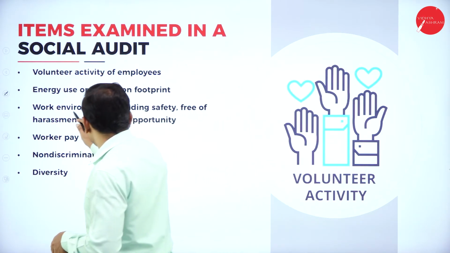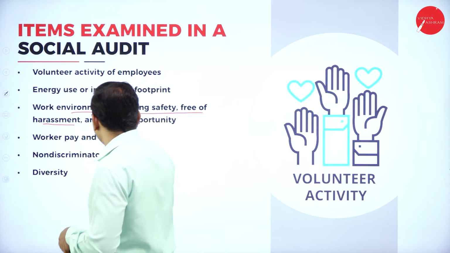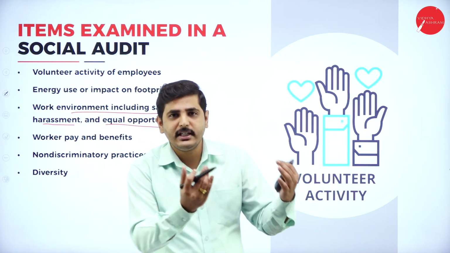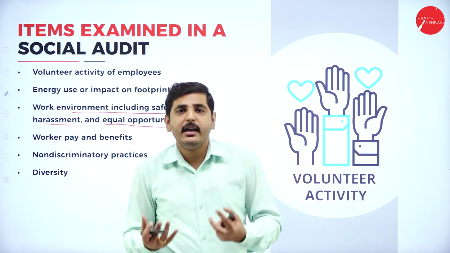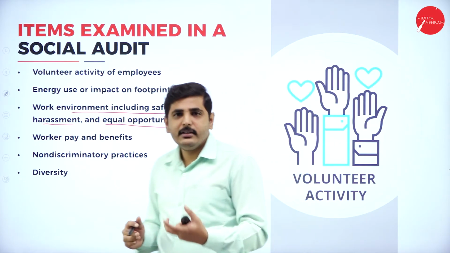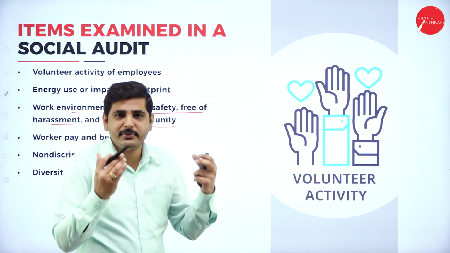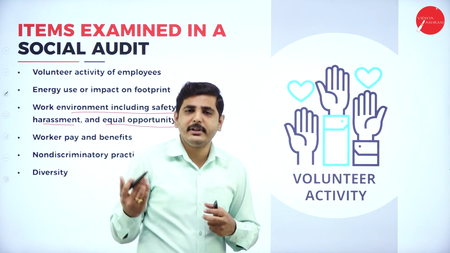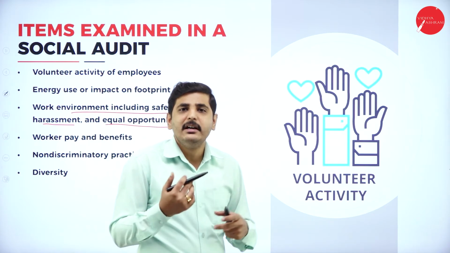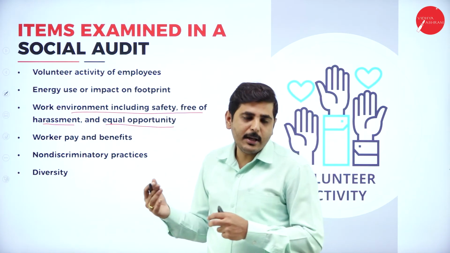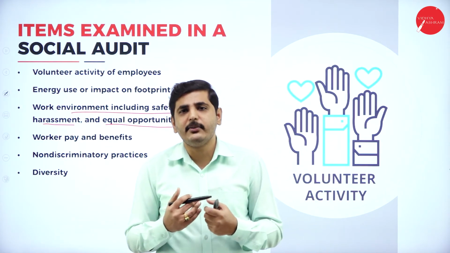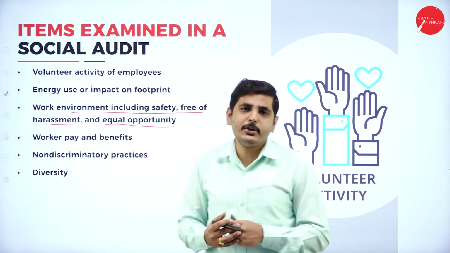Next one, work environment including safety, harassment-free and equal opportunity. We are taking care of the society, and we should take care of our employees also. Our work environment should be harassment free. Our work environment should provide equal opportunity on the basis of caste, background, financial background, economic background, social background. We should provide reservation for them. The person coming from a poor background has not got enough opportunity in his life. So we should provide them good opportunity to grow in the society.